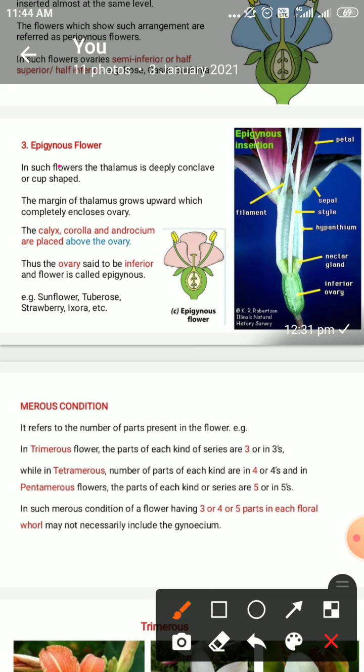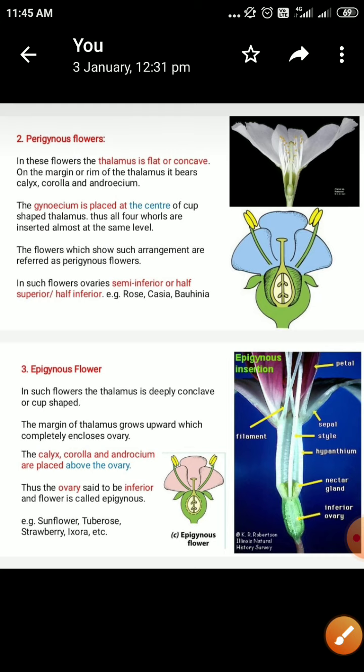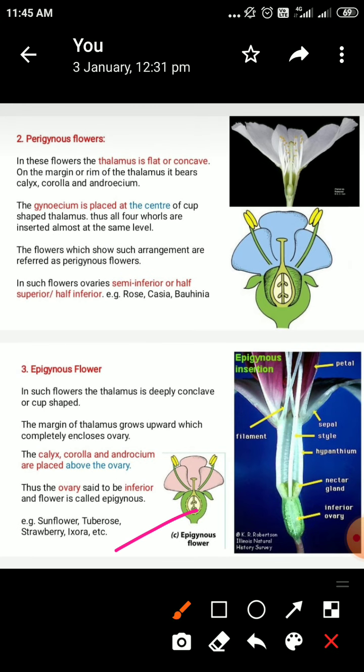Epi, above; gynoecium. Who is epi, above the gynoecium? Calyx, corolla, androecium are above, they are epi, and the ovary, the gynoecium, is below. For example, over here, this is the ovary, and above the ovary the calyx, corolla, androecium are epi.